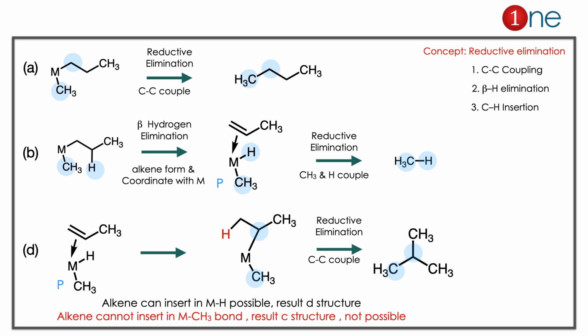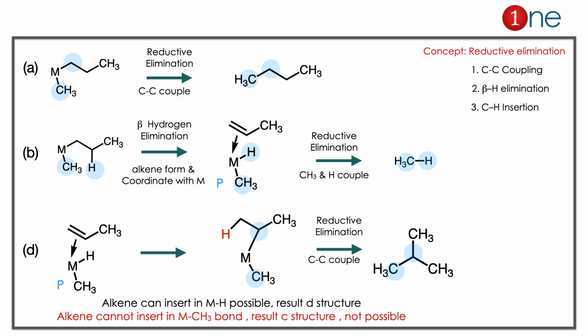Let us analyze the intermediate and its possibilities. First, let us look at A. A is the simple combination of carbon-carbon coupling. You have the end product there with direct alkene. So the reductive elimination there, carbon-carbon coupled there. Here I have given the colors for coupling, it will be easy to understand. Then B1. B1 is just a beta hydrogen elimination. You have methane there. Here alkene is formed and coordinated with metal. So beta hydrogen elimination, methane is formed.